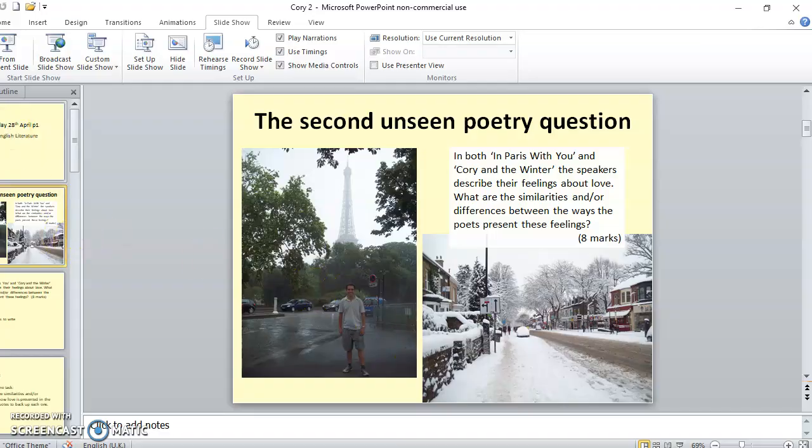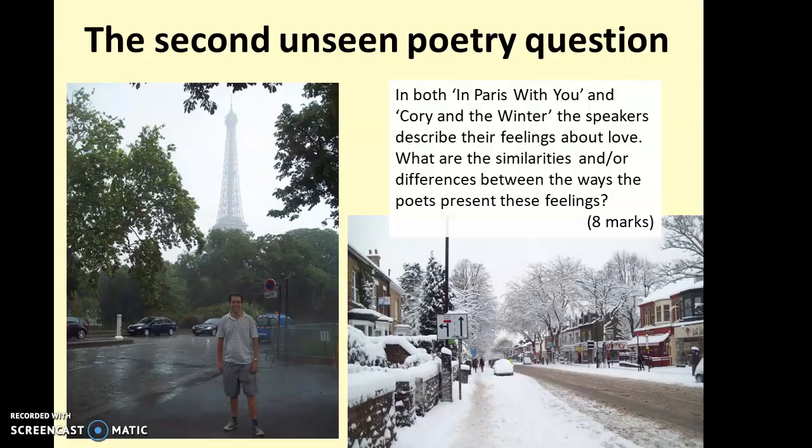Welcome back. It's Tuesday, period 1, and today we're going to be looking at how to answer the second unseen poetry question. So here's our question, which we also looked at the other day. In Paris Review and Courier in the Winter, the speakers describe their feelings about love. What are the similarities and or differences between the ways the poets present these feelings?